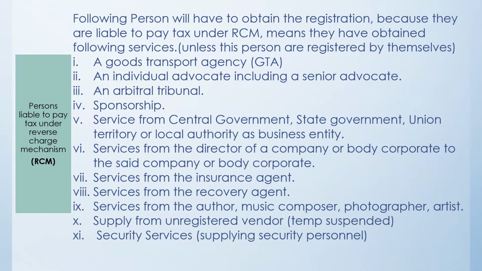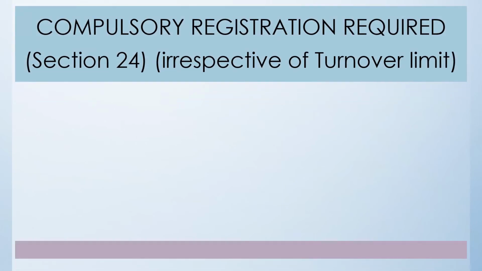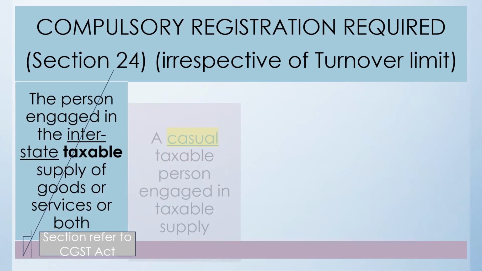Your society turnover is below the registration threshold required under the norms. That means it is less than 20 lakhs or under 40 lakhs. But still, because you are appointing security people through a security contractor, you will have to pay the tax under the reverse charge mechanism if the security contractor is not registered. In that case also, your society will have to compulsorily get registered under the reverse charge mechanism. So these were the few scenarios under which registration is compulsory.